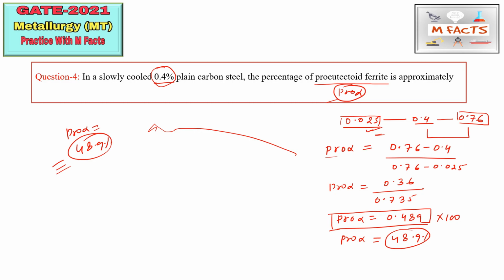Also in this case you can find the pearlite. If they ask to find the pearlite, you can do one thing: 1 minus pro alpha, or separately you can find it by taking this arm. If you did not watch the lever rule videos, I have given two videos separately, one for hypoeutectoid steel and one for hypereutectoid steel. You should watch those two videos for this concept. So 48.9% is correct for this.